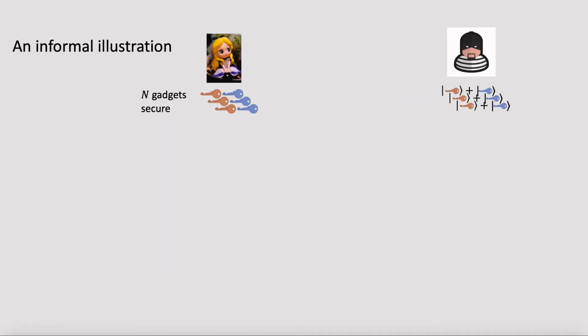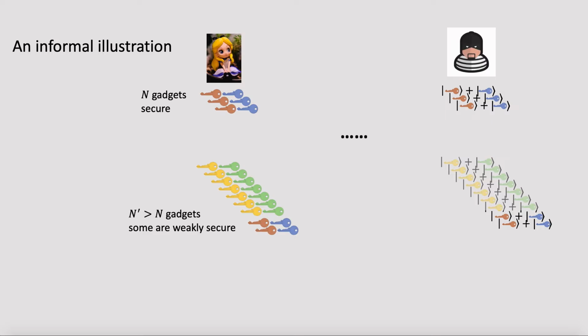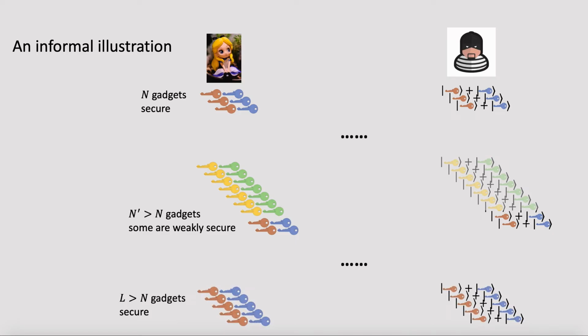So we can give an informal illustration here. Initially, the server has some gadgets, and both parties execute some protocols, during which the number of gadgets get increased, but the security of some keys become weaker. And in some other part of this protocol, the number of gadgets get reduced, but security is improved.